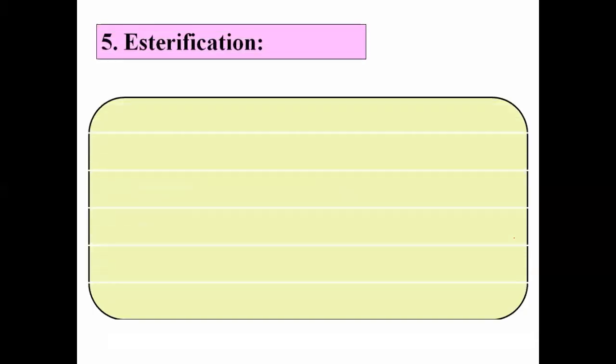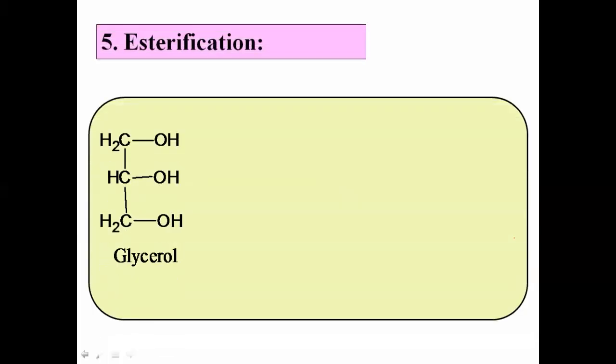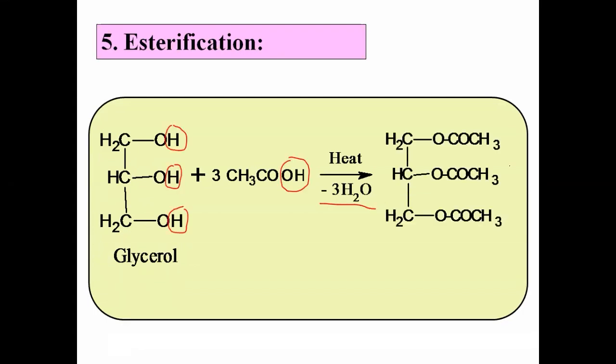Now let us see one more reaction, esterification. Okay, formation of ester actually. When glycerol is treated with acetic acid, if we carry out the reaction of glycerol with acetic acid at high temperature, we get the product. See, OCOCH3, OCOCH3, OCOCH3, and this is the triester actually, and that reaction is called esterification.